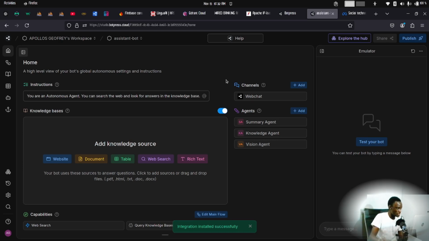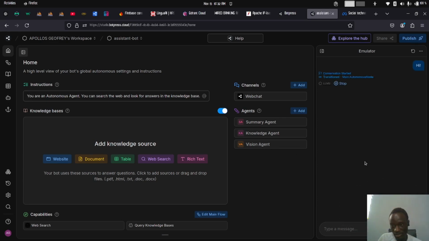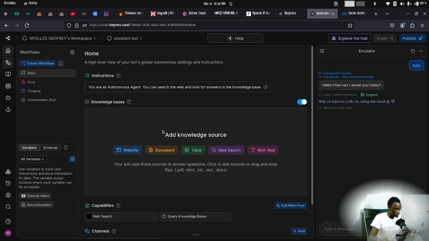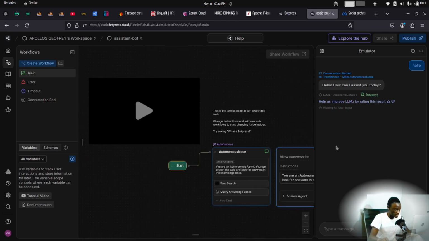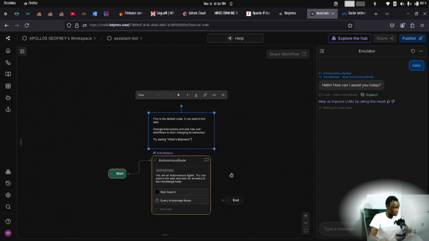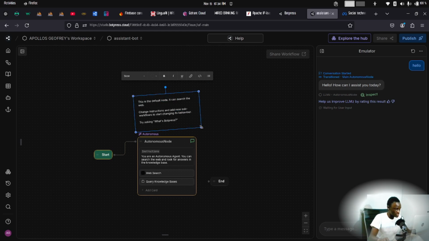The bot has loaded the customizable interface for us, and what we need to do now is simply to test our bot. The moment I do this, test the bot, restart conversation, and then I just say hello. You see, it says hello, how can I assist you today? Alright, we want to do a couple of customizations on this. So all I need to do is come somewhere here and say edit main flow, and this should land me on the editable interface where I can actually edit my bots. So I just want to delete all this. I just want to remove all these guys. So I'm just going to select it and then press delete on my keyboard.